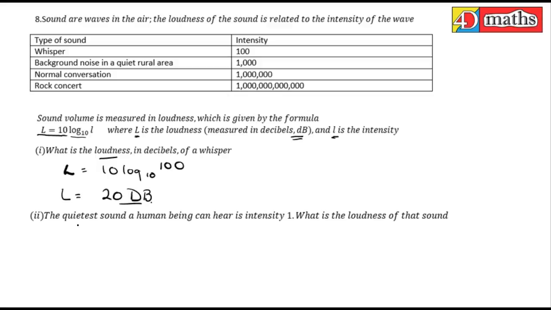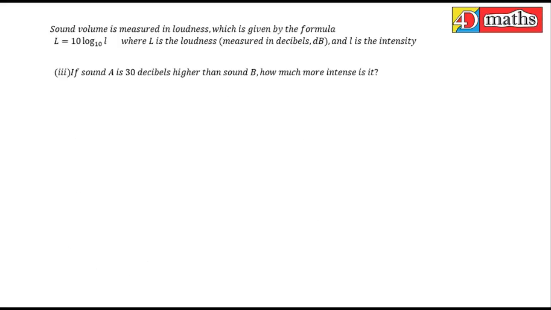The second one then is the quietest sound a human being can hear, which has an intensity of 1. What's the loudness? So they look for the loudness again. L is equal to 10 log base 10 of 1. So the loudness works out to be 0 decibels. So that's the quietest sound a human being can hear. Okay, so moving on to part 3.